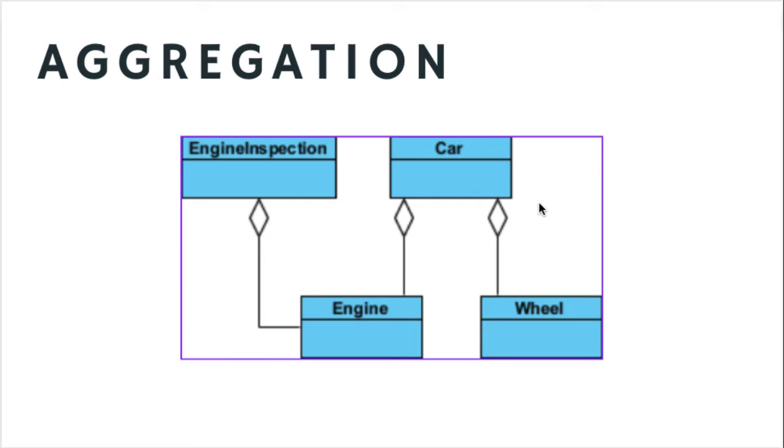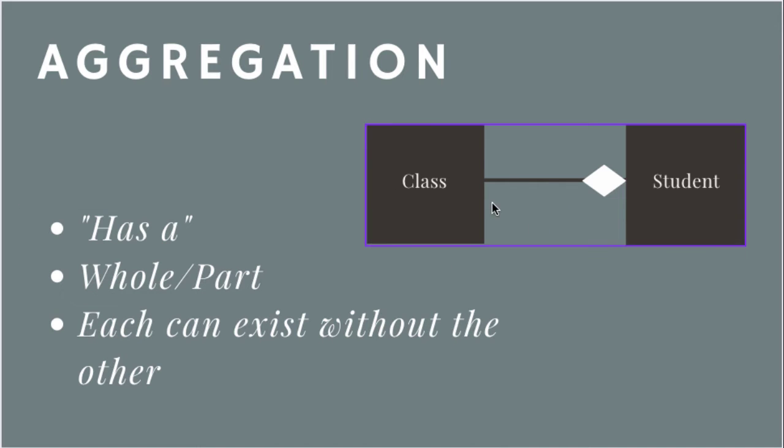It's also denoted by this white diamond and this solid line, where the diamond is pointing to the whole and it's coming from the part. So here again we have the class pointing to the whole, the student. So the student has a class that they're taking. Again, each can exist without the other. If I destroyed the student object within my system, I would still have that class object and it wouldn't be impacted. And vice versa, if I destroyed that class object, it wouldn't do anything to my student class.